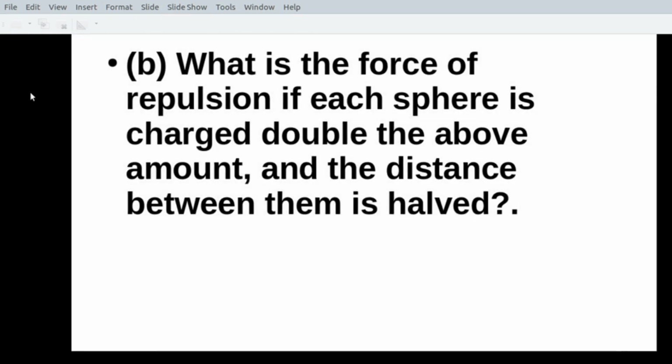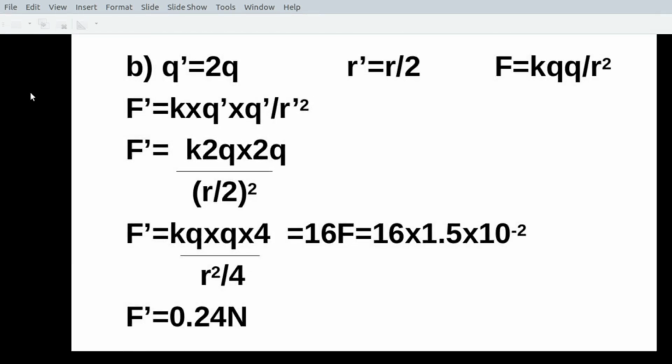What is the force of repulsion if each sphere is charged double the above amount and the distance between them is half? Read the question carefully. You are given that the charge on each sphere is doubled and the distance between them is halved. So, again you have to find out the force of repulsion. Okay. Now, let Q dash be the new charge.